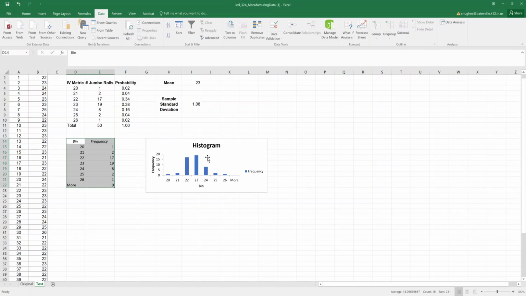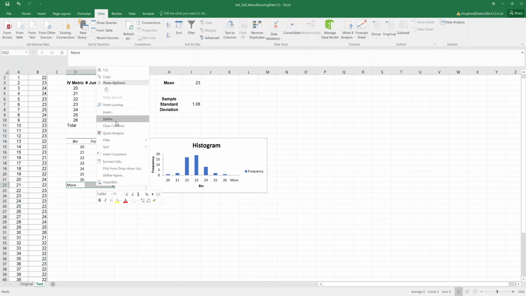The histogram will then generate and allow us to see what the different types of IV metrics are per the data. For this case, a bin and frequency legend is created, and you will see that a More row is noted here. With the exception of the More row, it matches the metrics that we calculated before. This gives you an indication that we have the correct data and it is all organized correctly.